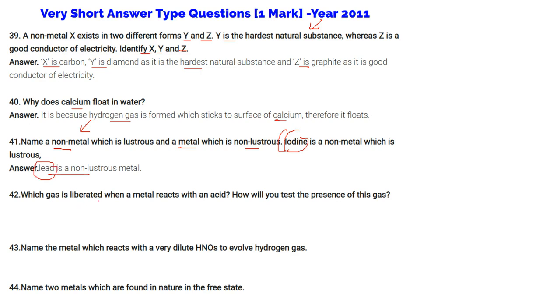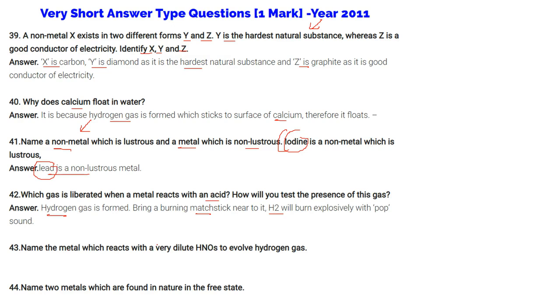A gas is liberated when a metal reacts with an acid. How will you test the presence of this gas? So hydrogen gas will be formed, and we can bring a burning matchstick near it, and this H2 will burn explosively with a pop sound.